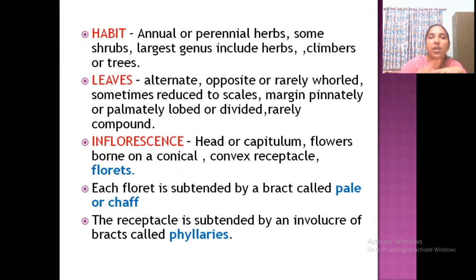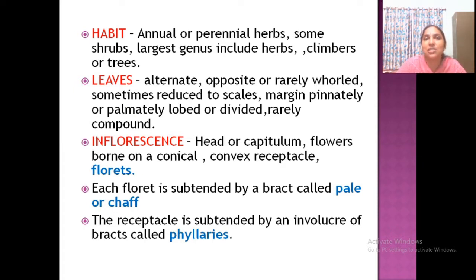And its habit. Most of them are herbaceous, small herbs. Some may be shrubs, and climbers are very rare, but trees and climbers are very few. Usually herbaceous forms are available. Looking into its leaves, they are simple, alternate or opposite.